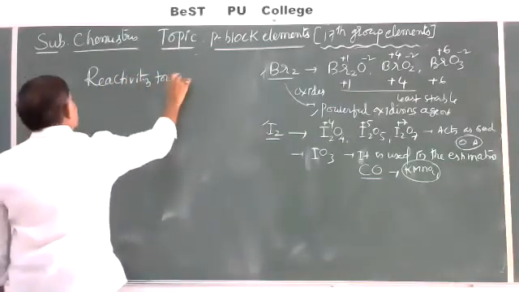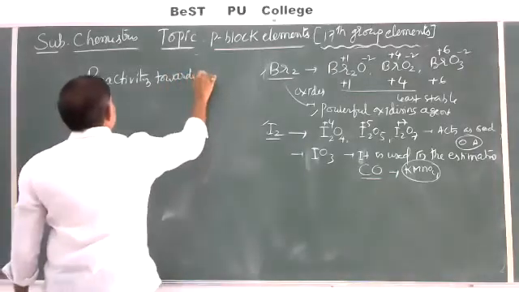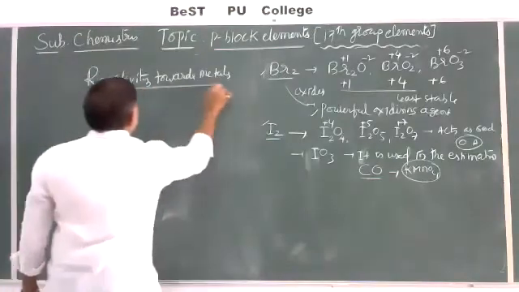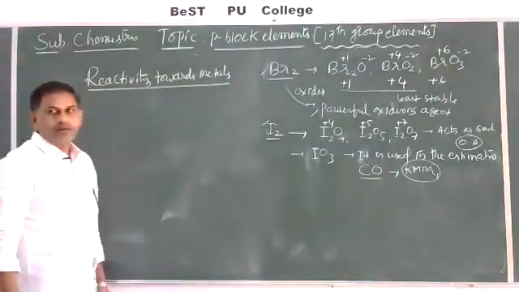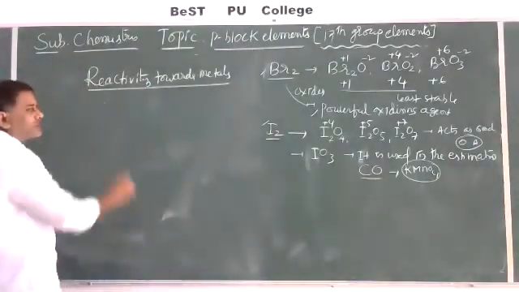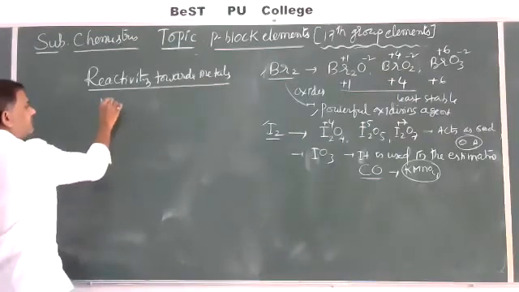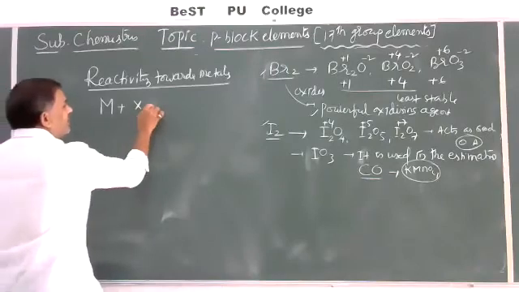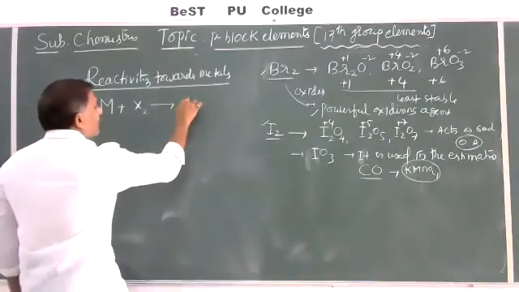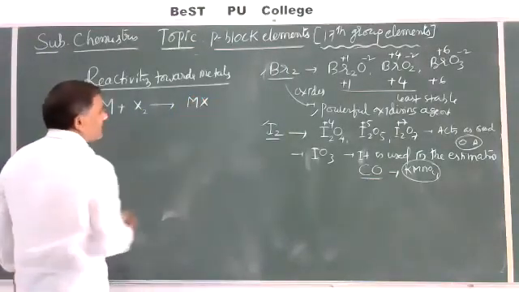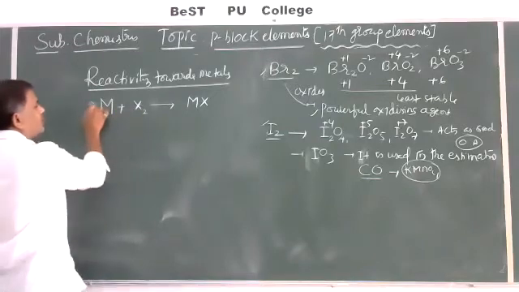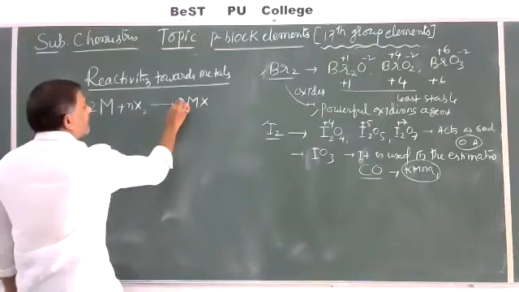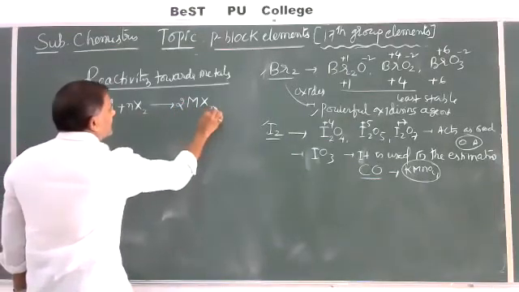Metals combine with halogens, X2, and give the corresponding metal halides: 2 moles of M with n moles of X2 gives 2MXn.